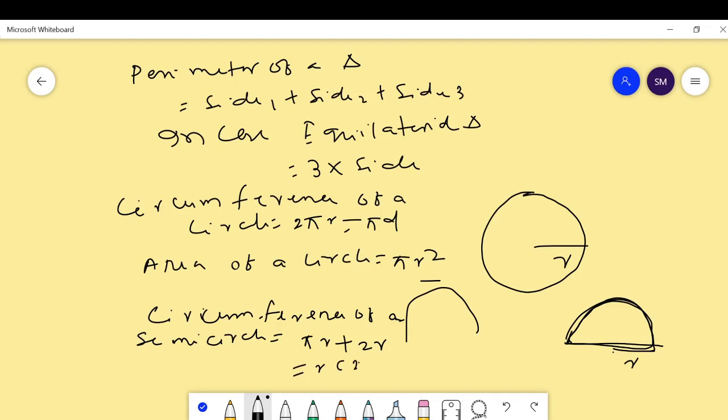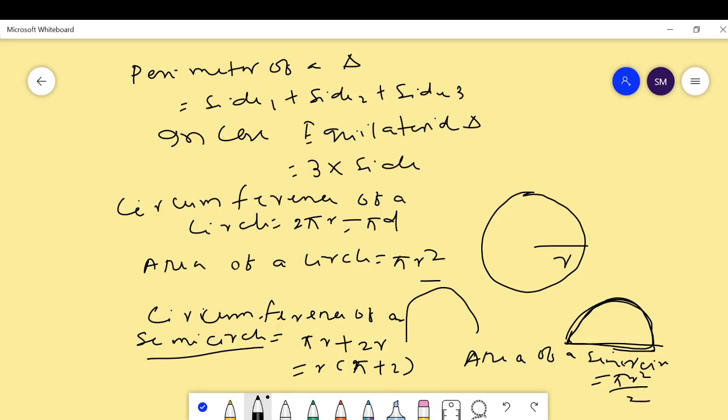Taking r common, this is r into pi plus 2. Okay. Then area of a semicircle is equal to pi r square upon 2.